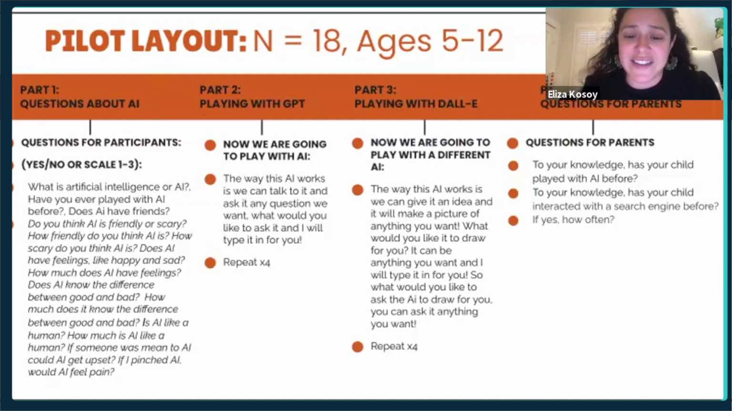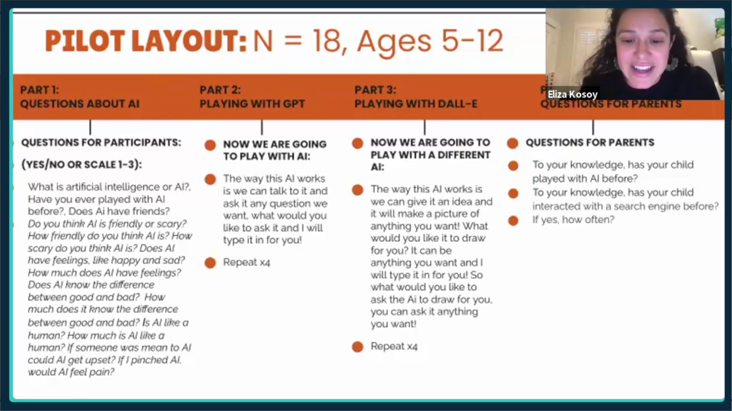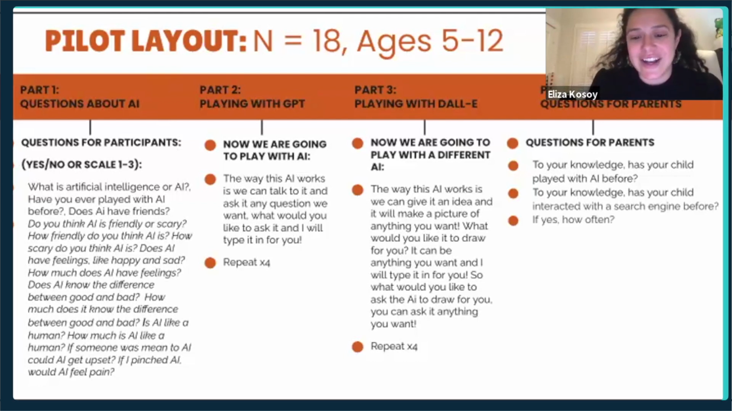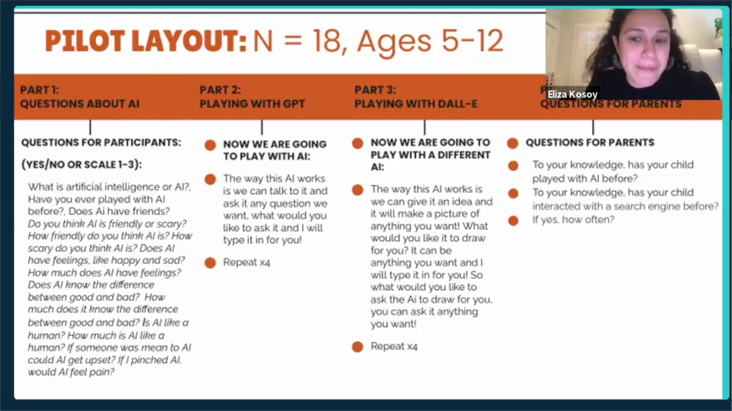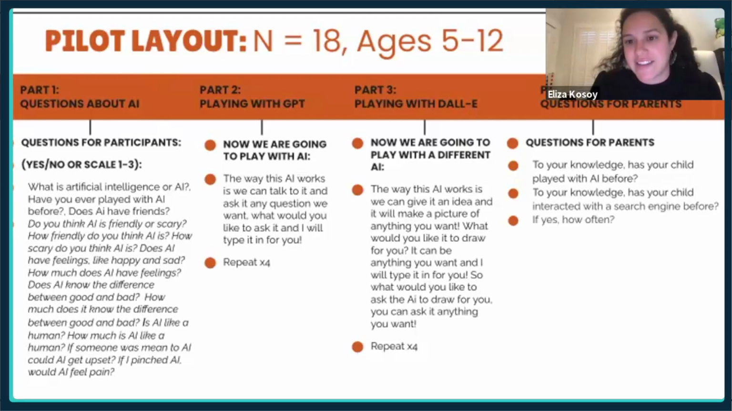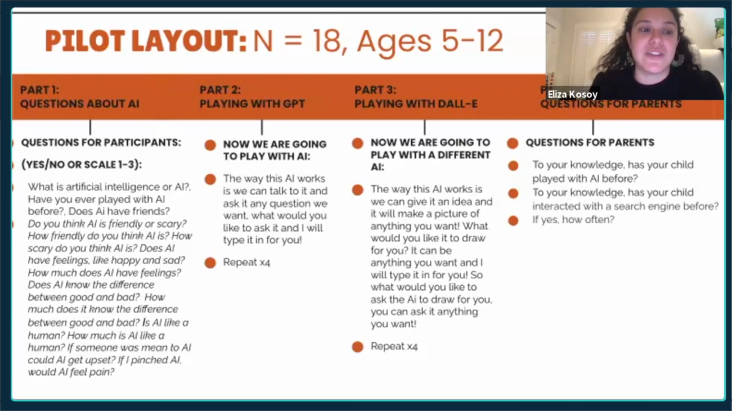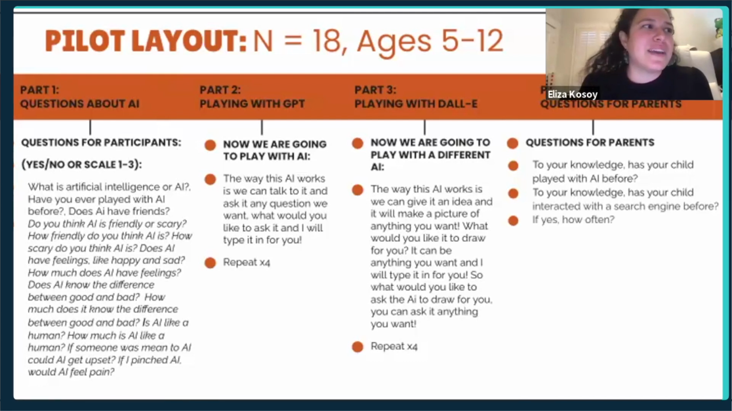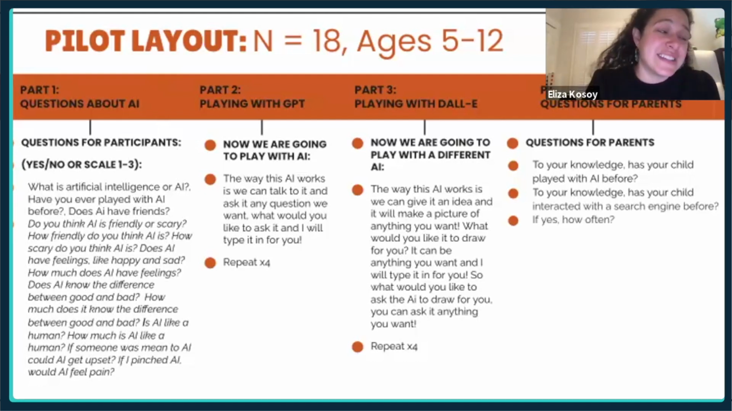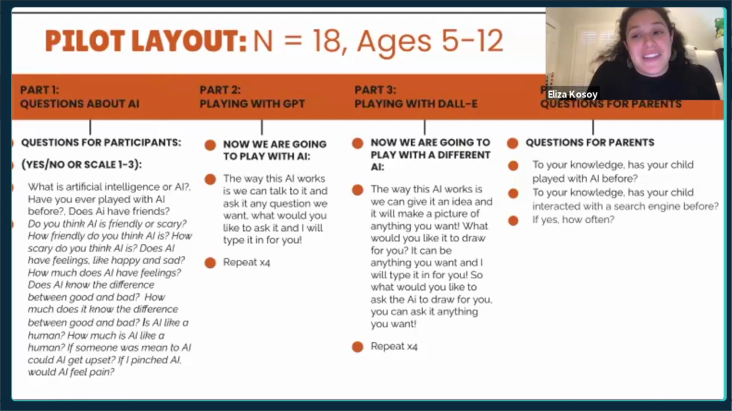Do they think AI has feelings like happy or sad? Does it know the difference between good and bad? How human do they think it is? If you pinched an AI, would it feel pain? And what we're really trying to understand here is, are children anthropomorphizing AI? So how human do they think AI is? And what does that mean in the long term if children are able to understand that it is or isn't human? And I think in the case of the teenage boy, I think that's really important.